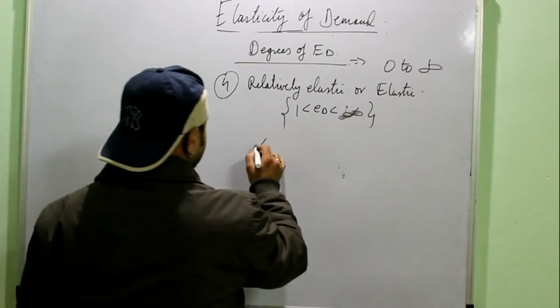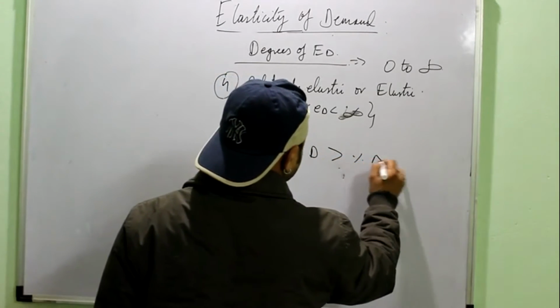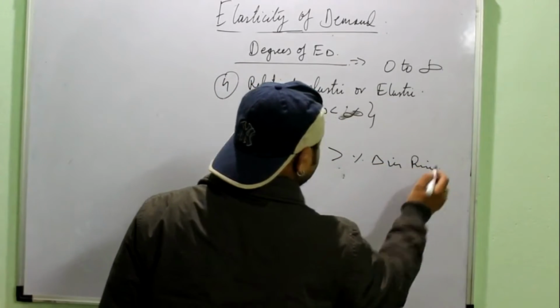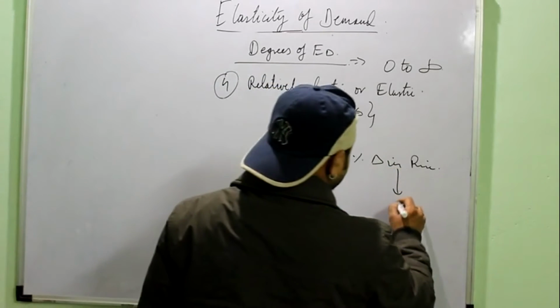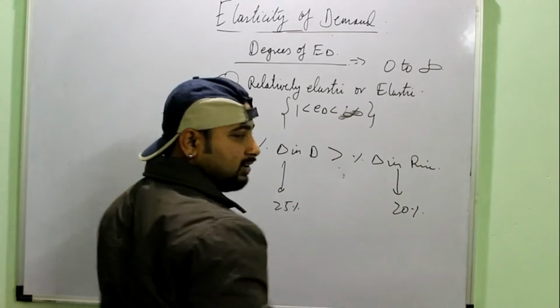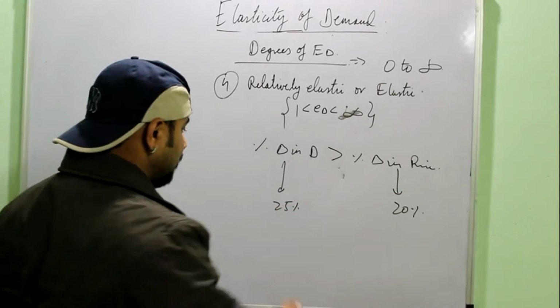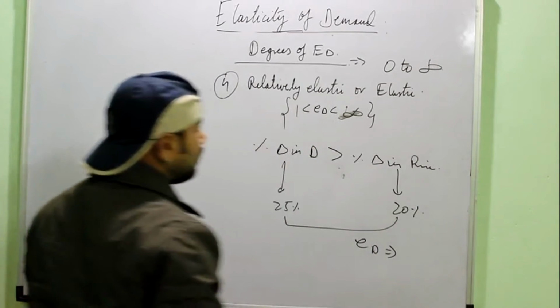Here we define it as when the percentage change in demand is more than the percentage change in price. Means demand can respond more. Say if the price changes by 20%, demand changes by say 25%, or any number more than 20, 21, 22. Again, when you apply the formula of ED, you will see that ED will be more than 1.